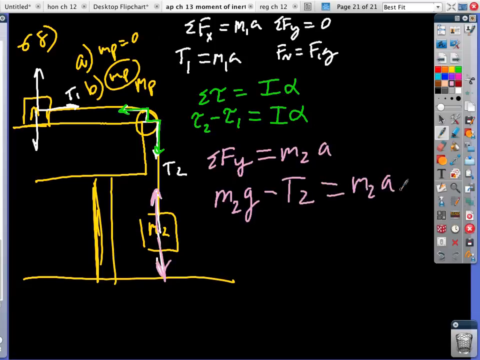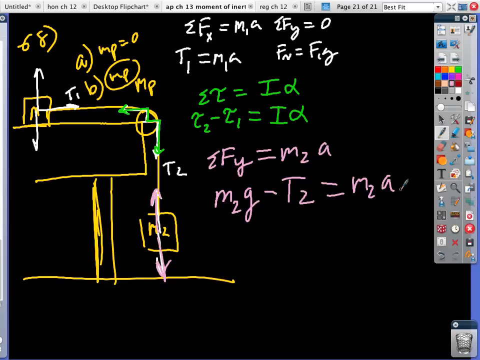Why is torque 2 positive? Because I'm assuming it's going to go down. It's the second box, and now it's going clockwise. Exactly. Okay, cool. Good, good, good. I like it. Ponder, think, ask. Questions?